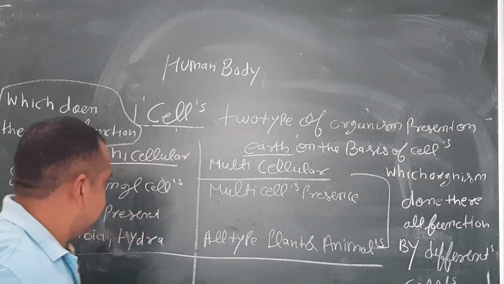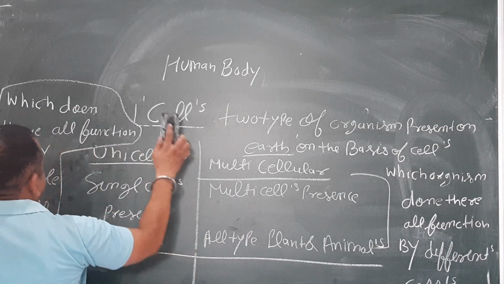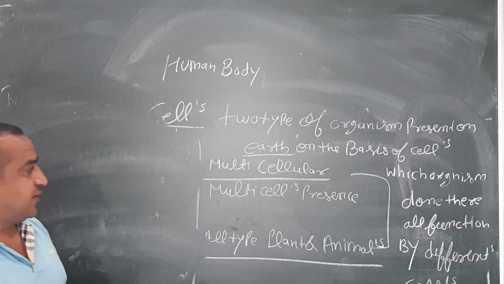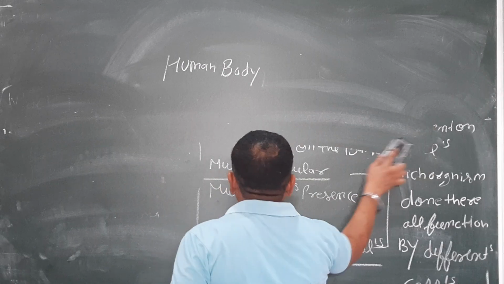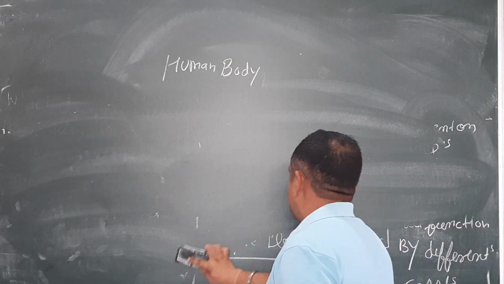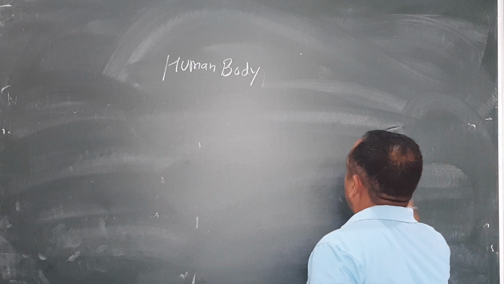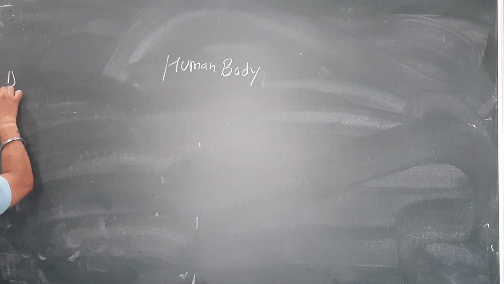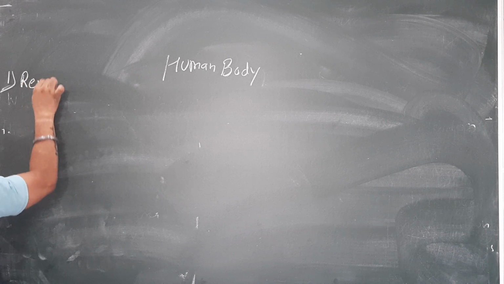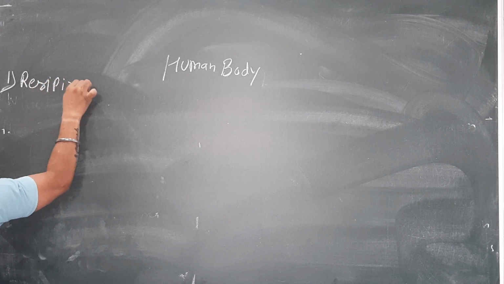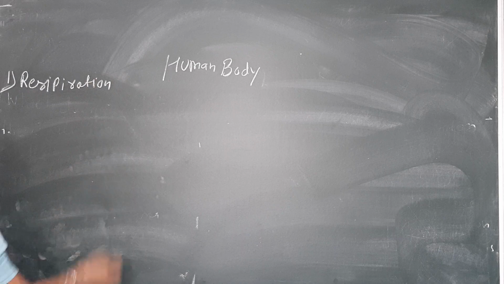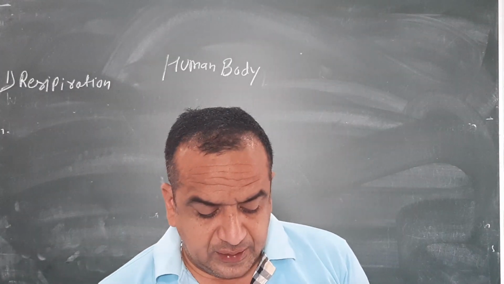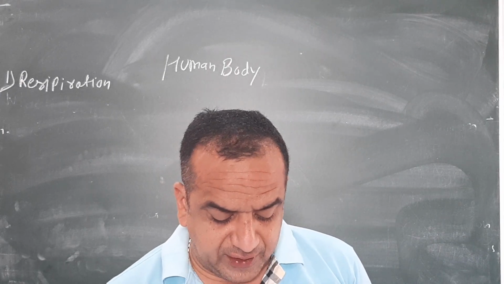On that basis, what is the meaning of function? You know about unicellular and multicellular. There are many types of function present in the human body. First, we know respiration. What is the meaning of respiration?